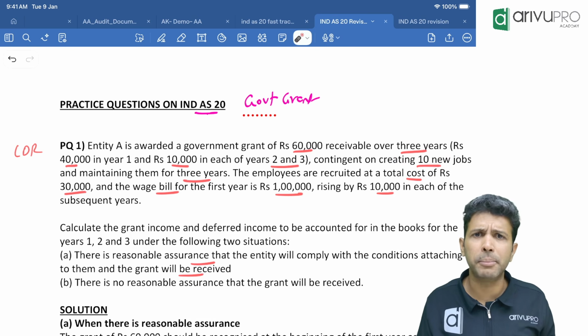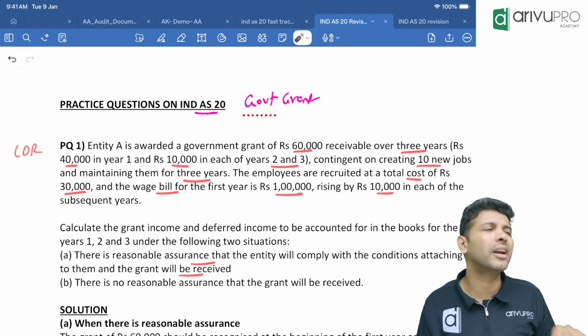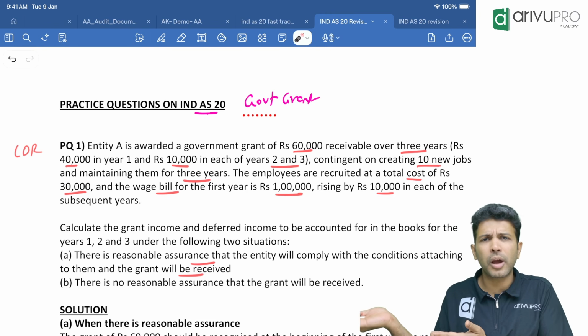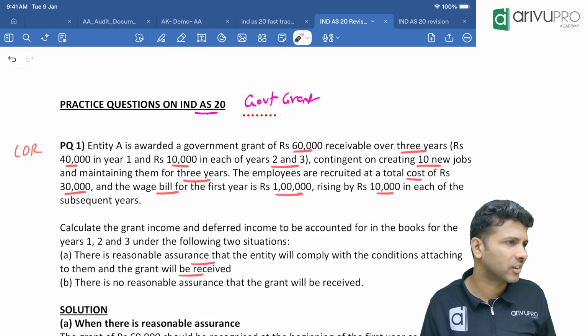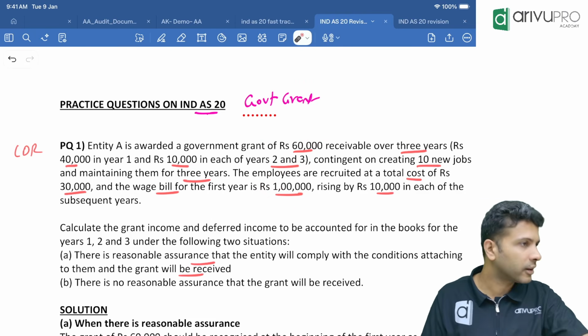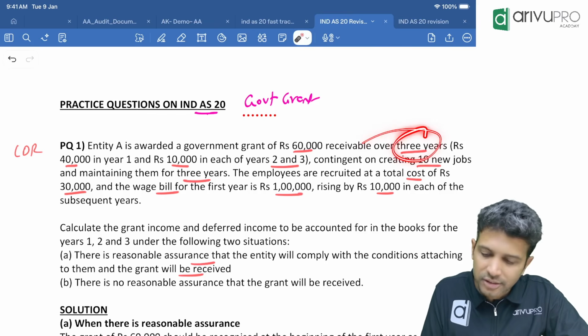So when you create a job for employees, you're going to pay salary. Salary cost you will show in the P&L. So is this an asset related grant or an income related grant? This is not any asset related grant. This is for employment. On employees, we pay salary. Salary is a P&L component. So this is not an asset related grant. It is an income related grant.